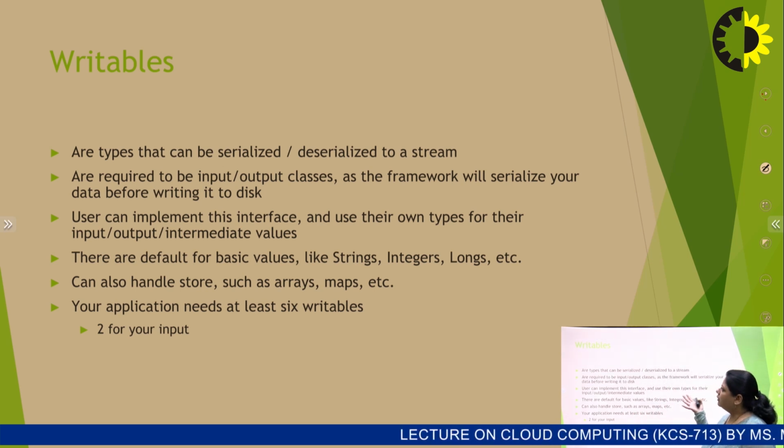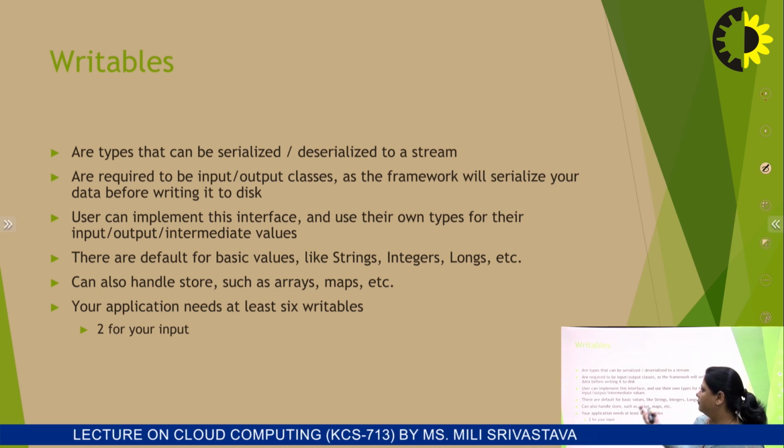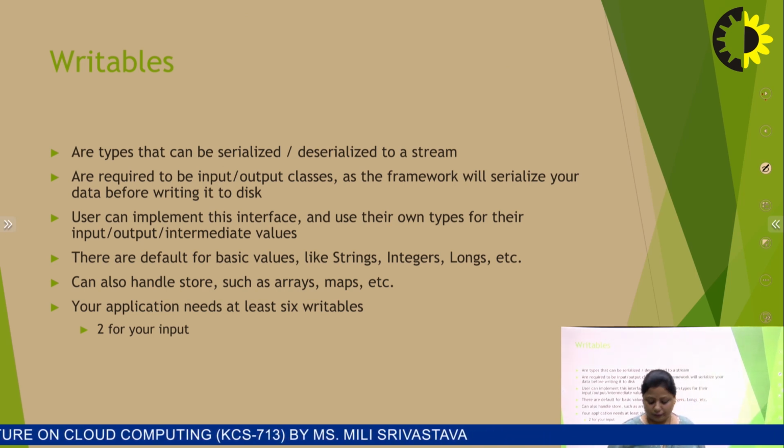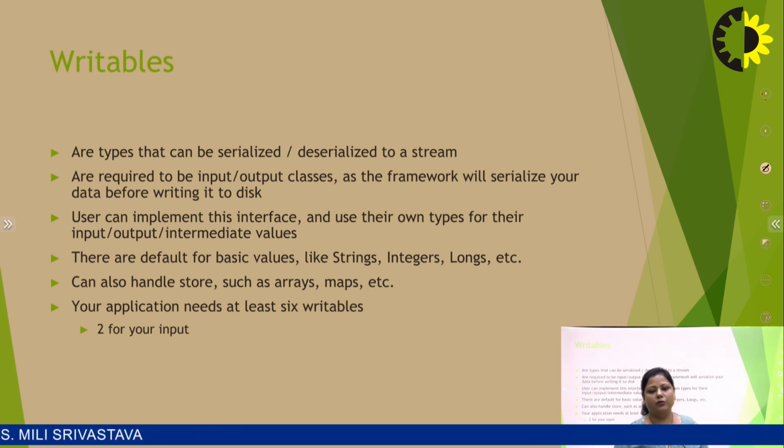When we require output classes, the framework will serialize data before writing it to the disk.